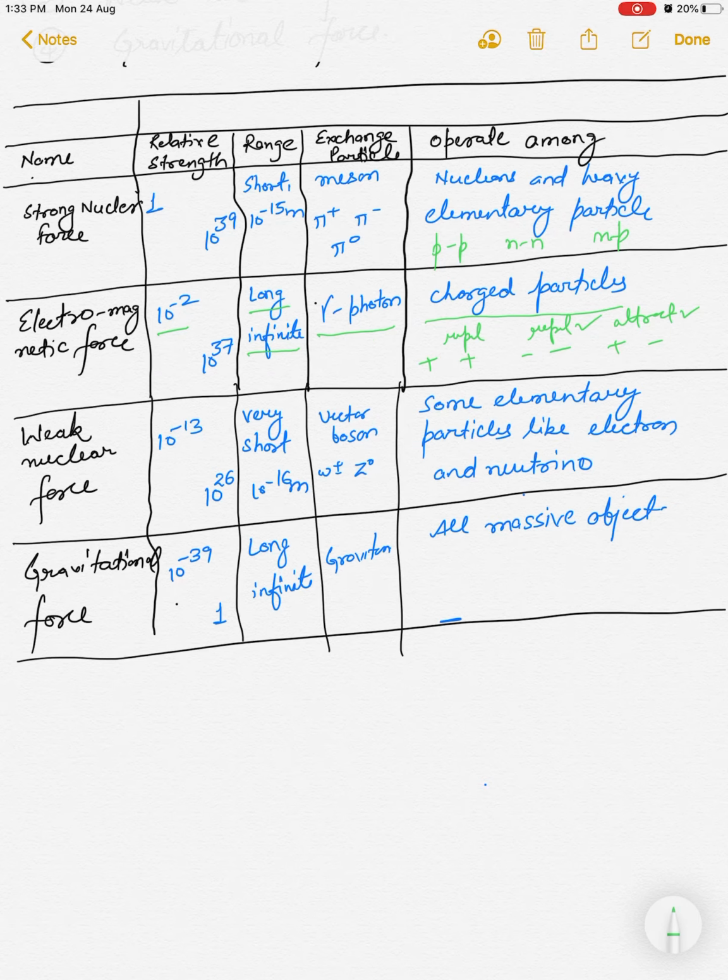Now the third strongest force is the weak nuclear force. If we take the relative strength of the strong nuclear force as 1 and the electromagnetic force as 10 to the power minus 2, then the weak nuclear force is of the order of 10 to the power minus 13. It is a very short range force, the shortest range force in nature. It acts only up to a distance of 10 to the power minus 16 or 10 to the power minus 17 meter. The particle being exchanged is the vector boson, that is W plus minus or Z naught.